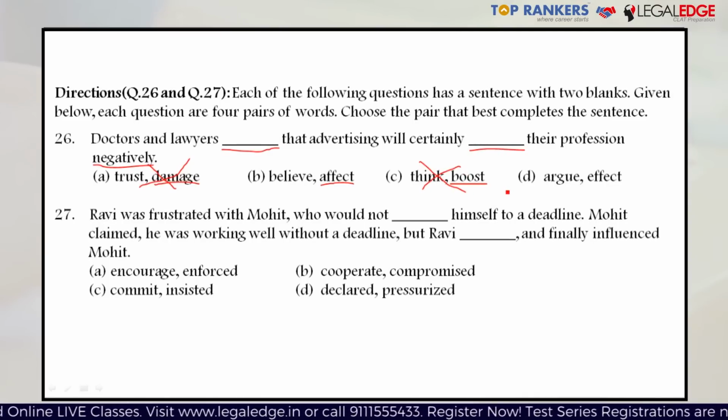Option D. Doctors and lawyers argue that advertising will certainly effect their profession negatively. While argue makes sense, effect does not make much sense. Now, effect has two functions. It can work as a noun and it can work as a verb. But in this particular case, what we require is a verb, and therefore the noun meaning of effect does not function here. So as a verb, like we have discussed in the previous question, effect means to bring about or to cause to happen. So now, the advertising will certainly cause their profession to happen negatively does not make much sense at all. So option D is also eliminated and option B is the right answer.